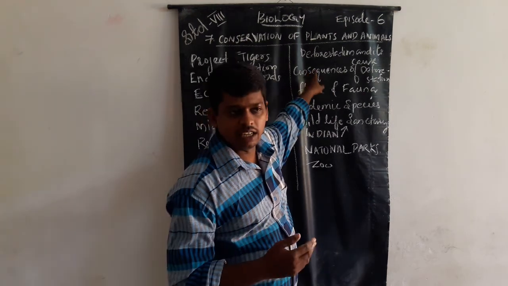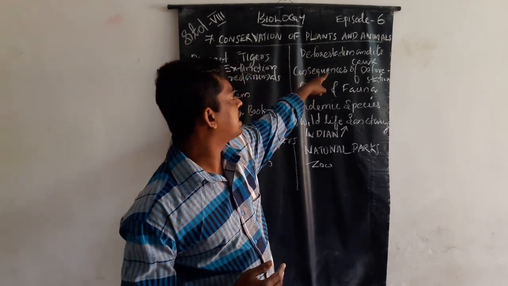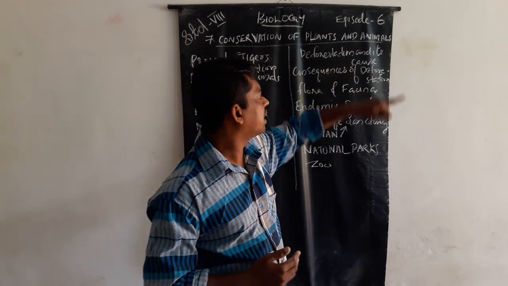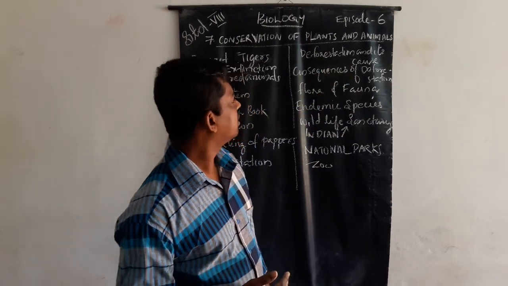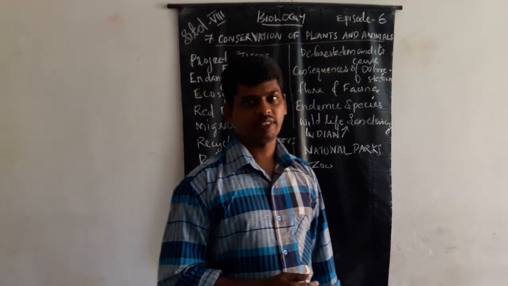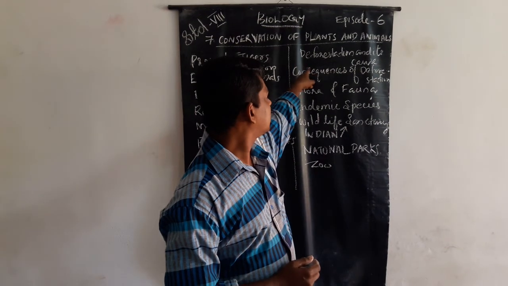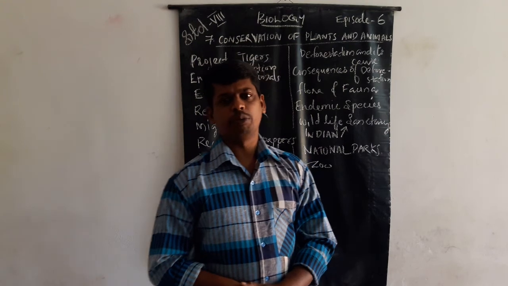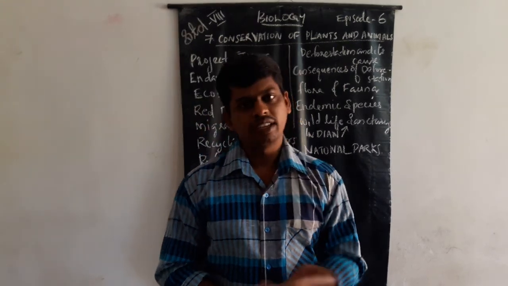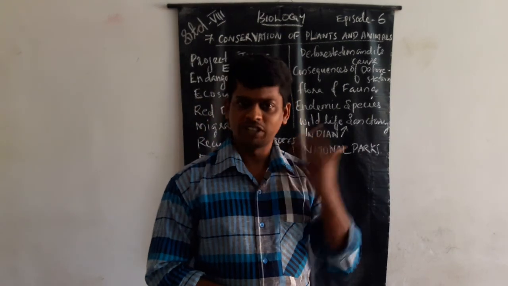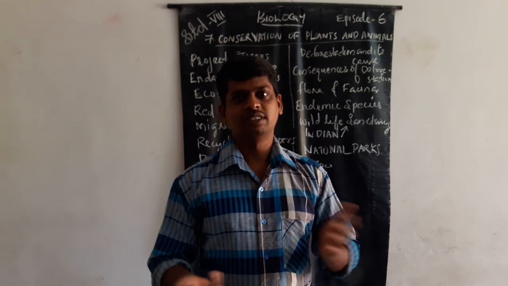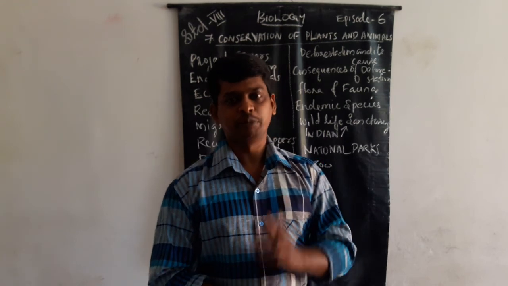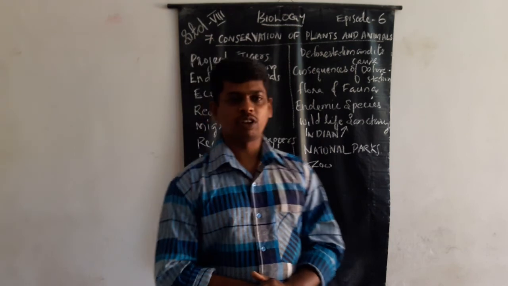The main points are deforestation and its cause. First is deforestation and its cause. What do you mean by deforestation? We know about it because we studied this topic in the previous class.